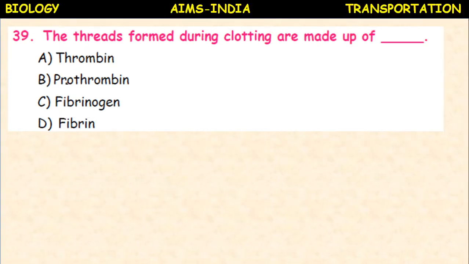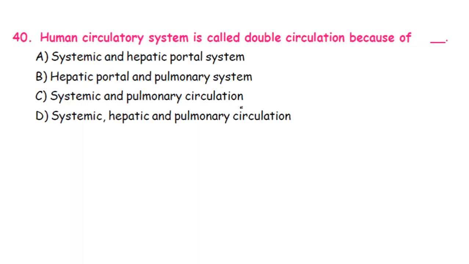The threads formed during clotting are made up of thrombin, prothrombin, fibrinogen, fibrin. Okay, first in the blood clotting mechanism, prothrombin is converted to thrombin. In the presence of thrombin, fibrinogen is converted to fibrin. This fibrin will form the mesh-like structure which prevents the loss of blood by the formation of clot. So the clot is nothing but a fibrin protein.